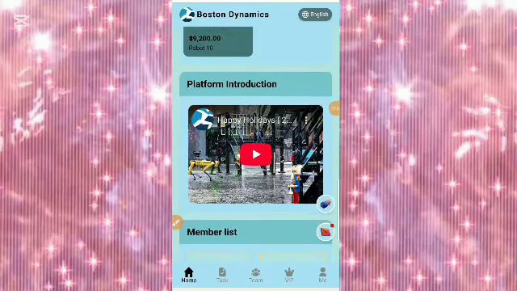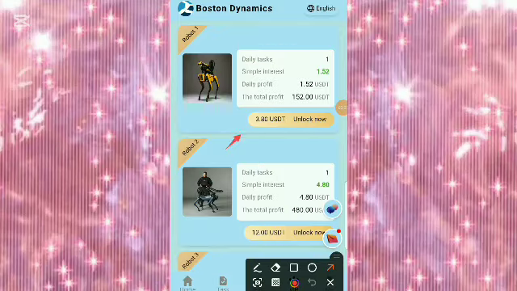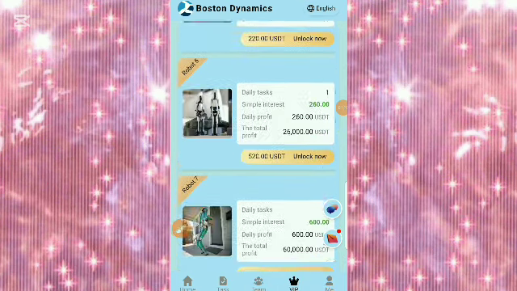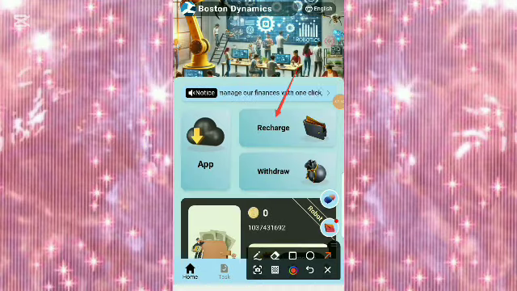This is the interface of the platform. Once you register, you can see member lists, people that have been cashing out and earning from this website. So quickly, let's move to the VIP. These are packages you unlock in this website and start making money for yourself. They call it robots. So they have from robot 1 to robot 10. So they hire the robots, you invest, they hire your income. So this is how it's done.